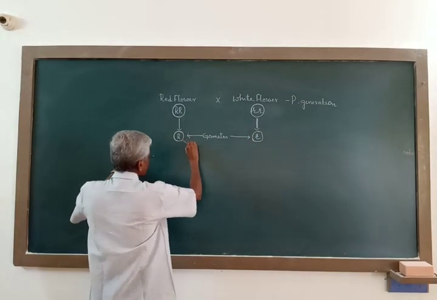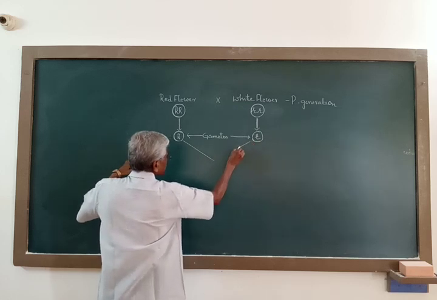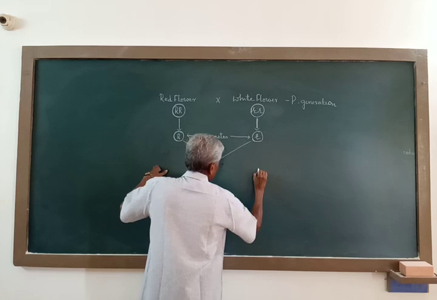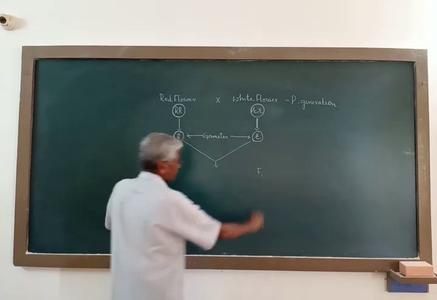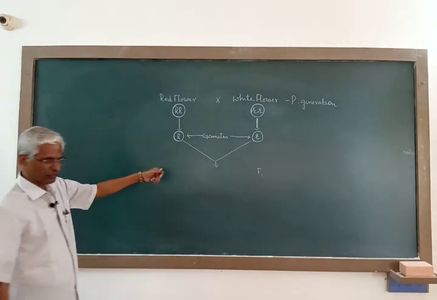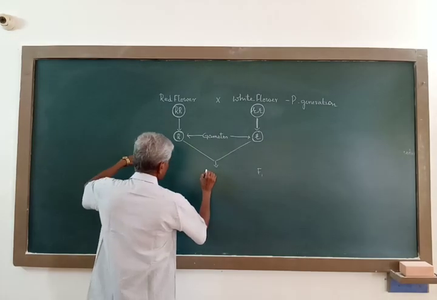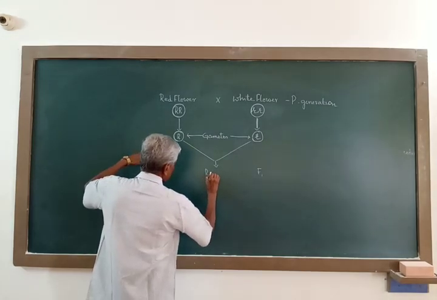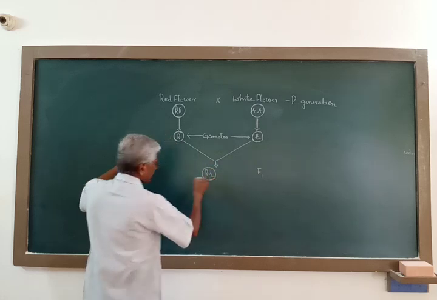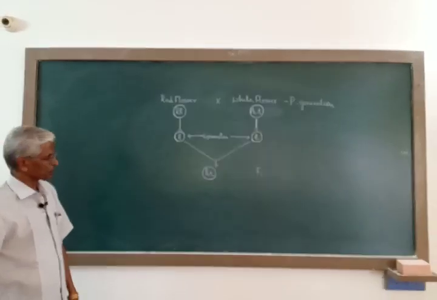Now when these gametes fuse at fertilization, producing the F1 progeny, this F1 progeny has the genotype capital R, small r.